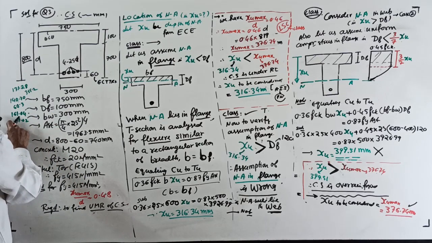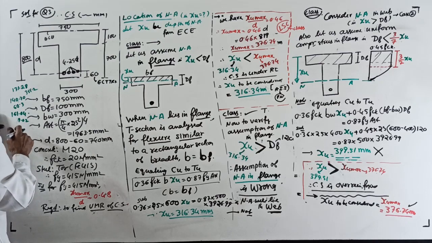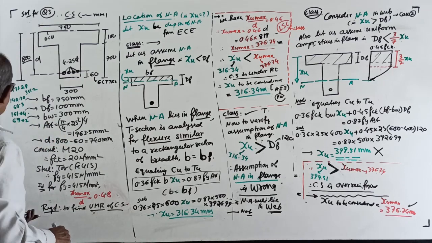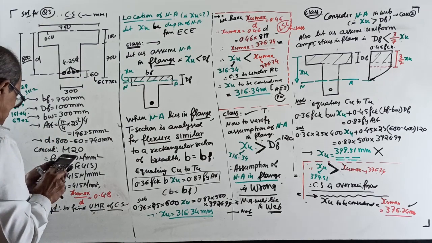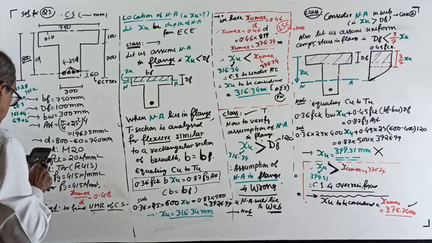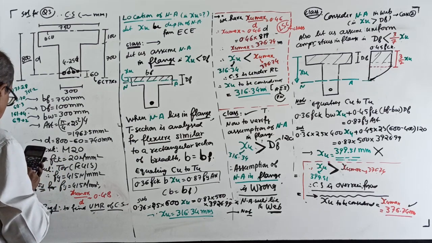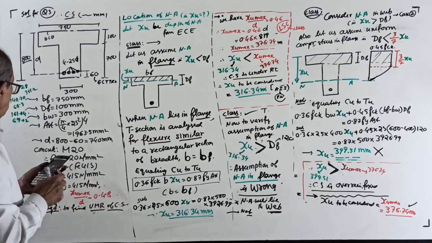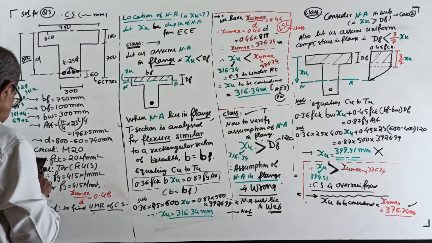It looked like 59. Actually, I can make out that much. 3 by 7 is more than 60. I can make out. Okay. Because 161.04, 3 by 7 of 161.04 is 69. See, I can make out immediately. Now, assumption correct. yf required.